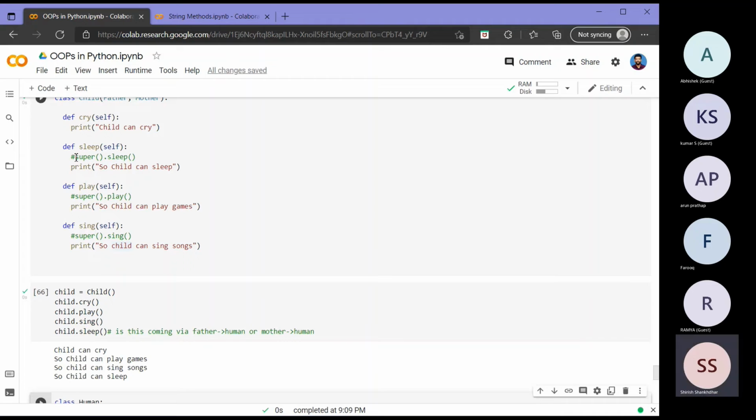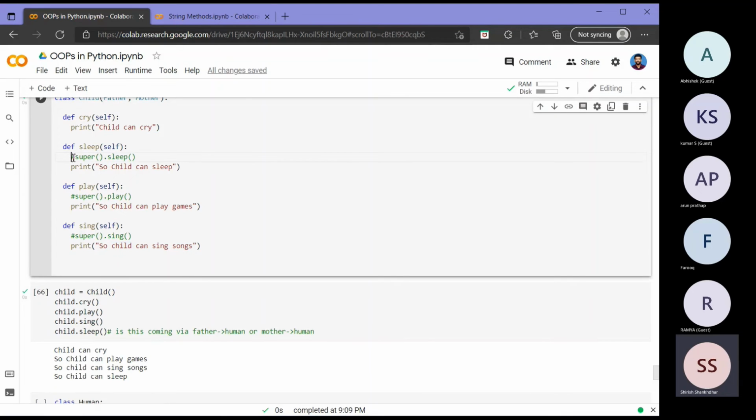Now suppose I needed, it is not applicable for this case, for some other case, I needed some operations in the base class and the child class I needed to repeat that and then do something else also additionally. So then I need not repeat that much code here. So there I can use what is called a super function. So the super function basically returns the base class corresponding to this. So in this case, it will return human and it will call human.sleep. In this case, it will return father.play, and in this case, it will return mother.sing, and then followed by whatever is defined in this overridden function.